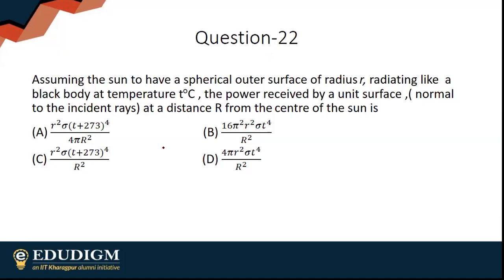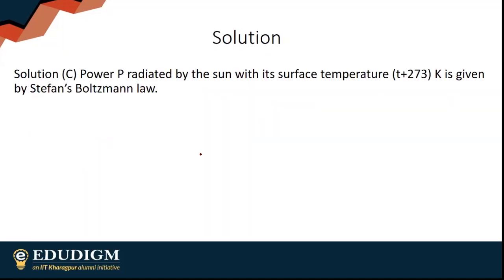So I'm just going to show this. This is the same as the last question, just a little change. Here T degrees Celsius is given. Obviously the temperature in the Stefan Boltzmann law is in Kelvin, so T must be written as T plus 273, nothing else.